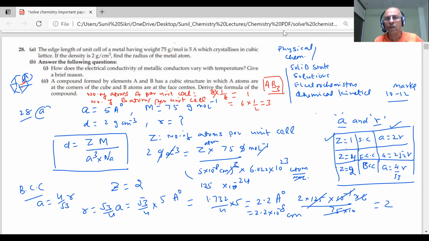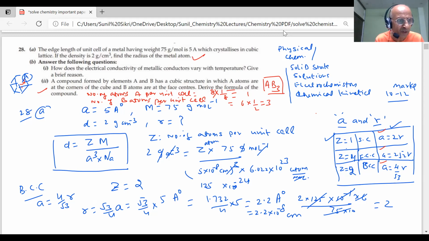Any doubt? We have told you that in octahedral and tetrahedral voids also a question is coming: how to write the formula of a compound. Questions are coming on the formula of the compound. Important point to note: questions always come on density, and any question can be asked on density. Questions also come on the relation between A and R in solid state, and on coordination number. These things we should learn and know. We have given you a table of that in our lectures. Any doubt? Go back to the lecture, see the table. Noted everything?